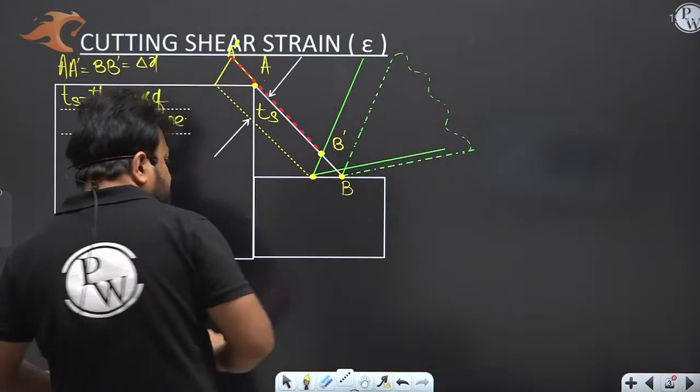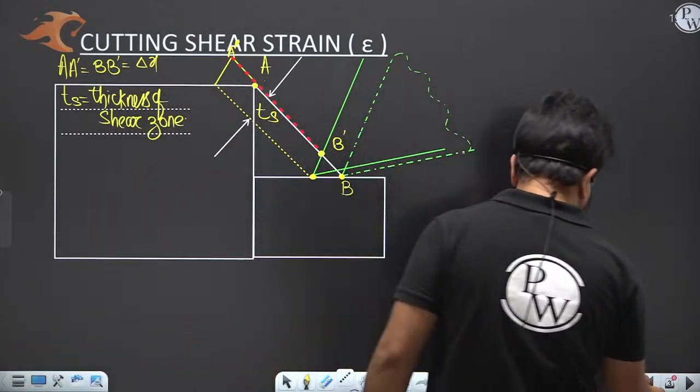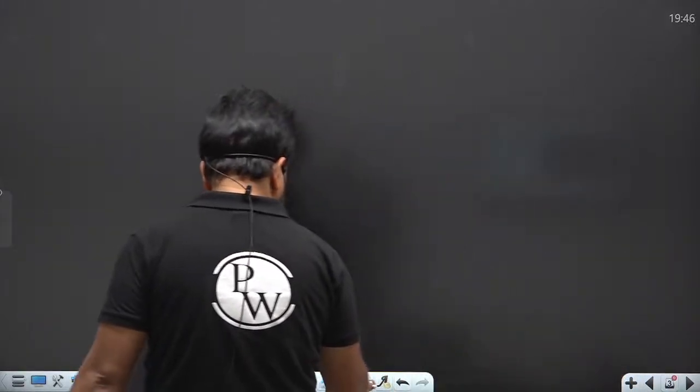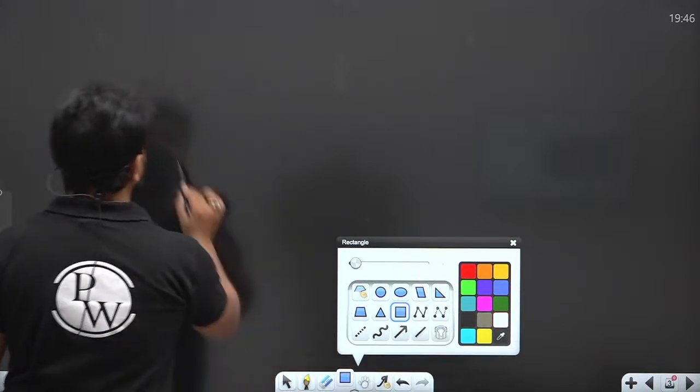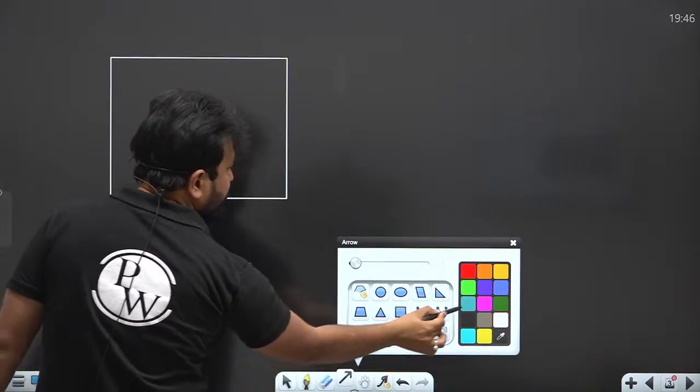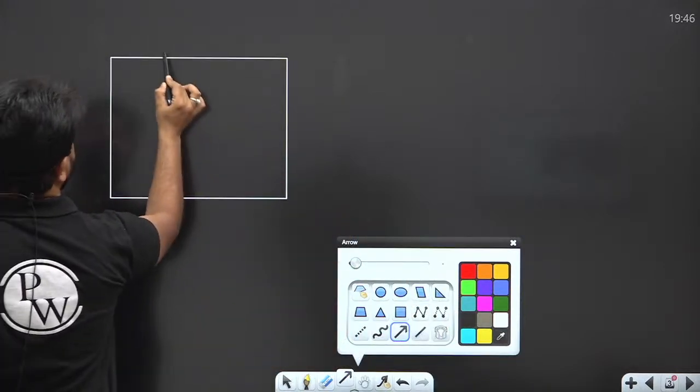Now, I'm going to correlate this concept to the strength of material. Please try to understand. In strength of material, my dear, if you apply the shear force, right?